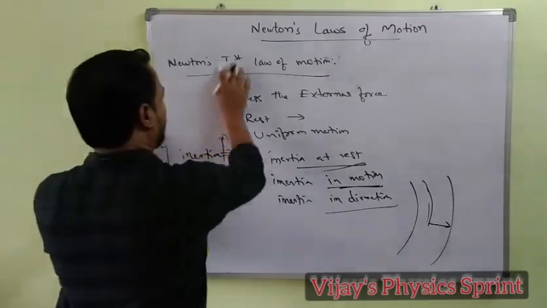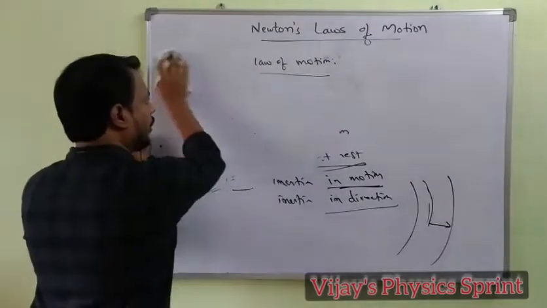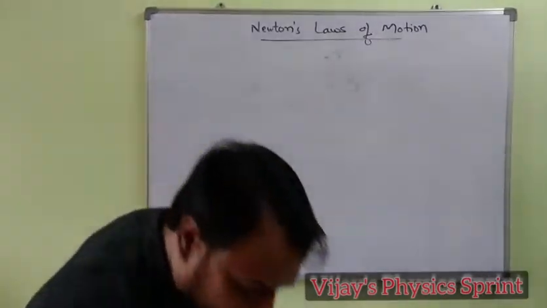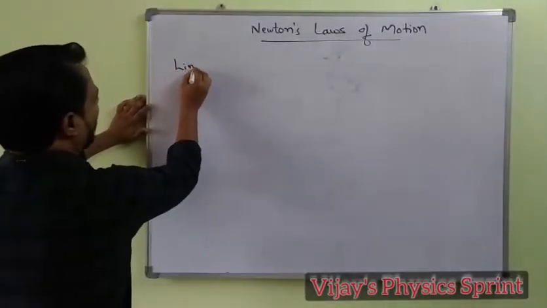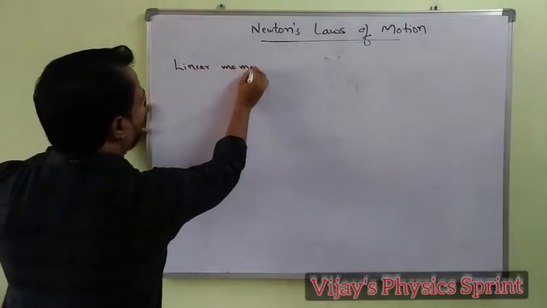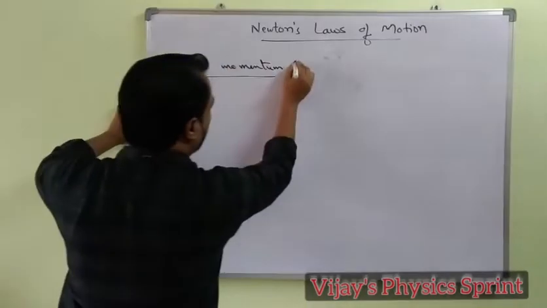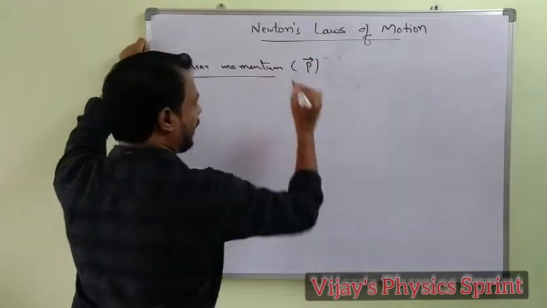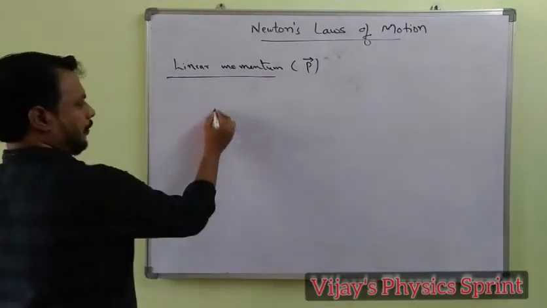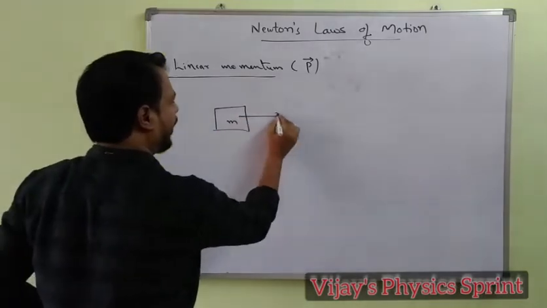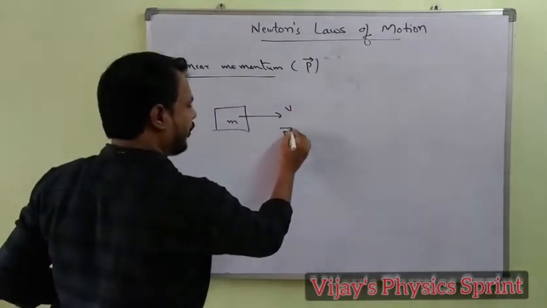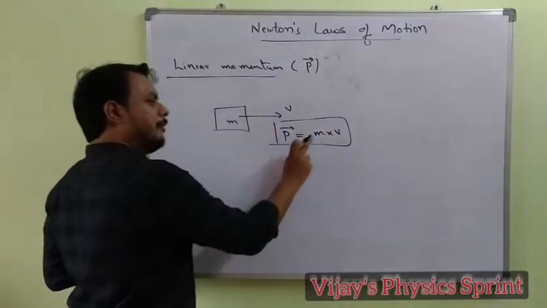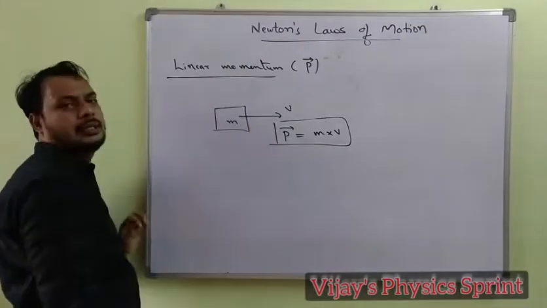Before coming to the second law of motion, we will discuss momentum, linear momentum, and then Newton's second law of motion. Linear momentum is represented by P; as a vector, you can indicate it with P bar also. So what is linear momentum? For example, a body having mass m moves with velocity v. The momentum of the body is written as the product of mass and velocity. The product of mass of the body and its velocity is called linear momentum.